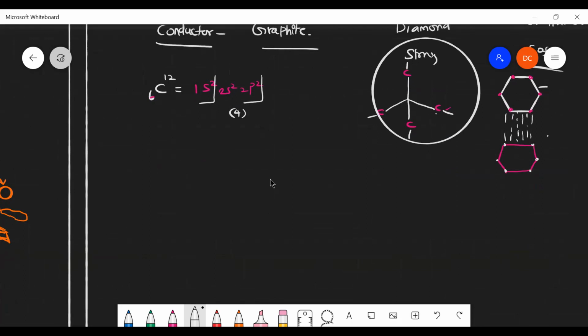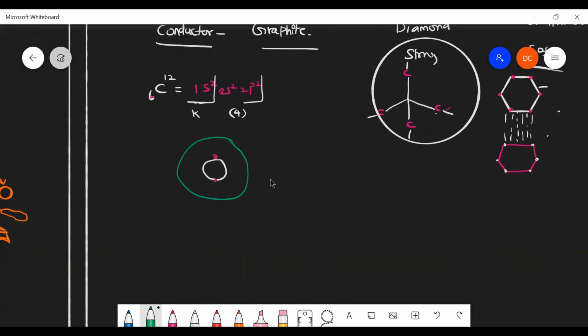But in the case of graphite, just assume that this is the first shell, the K shell, which consists of 2 electrons. This is the second shell.